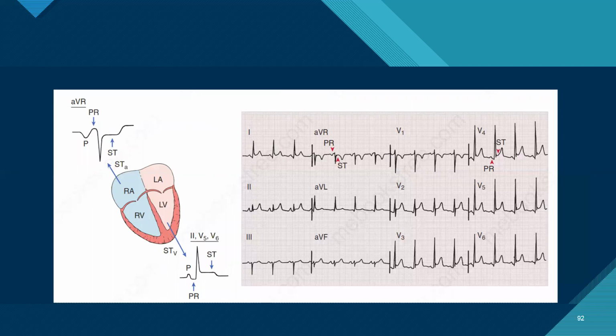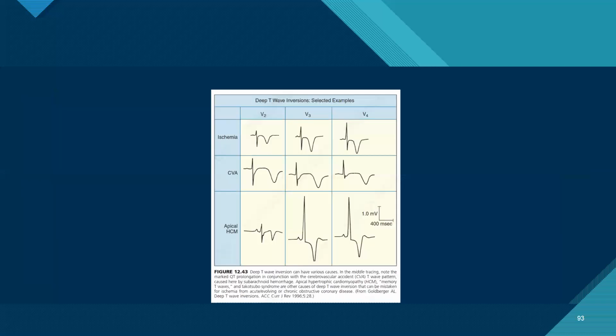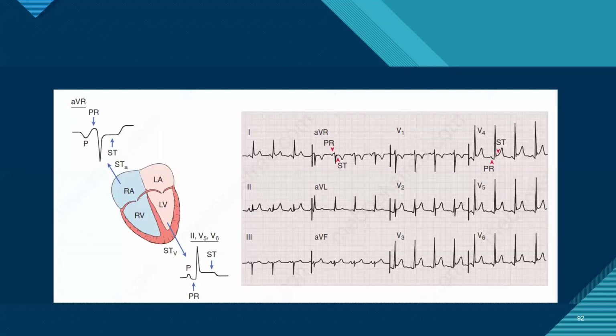So this, as everyone knows, is an ECG showing acute pericarditis, which is showing ST elevation and PR depression in most leads except in aVR. So generalized ST elevation, PR depression, with symptoms of pericarditis. Which one lead will you like to see for acute pericarditis? Lead aVR. Most important, it can be in D1 also, but aVR.